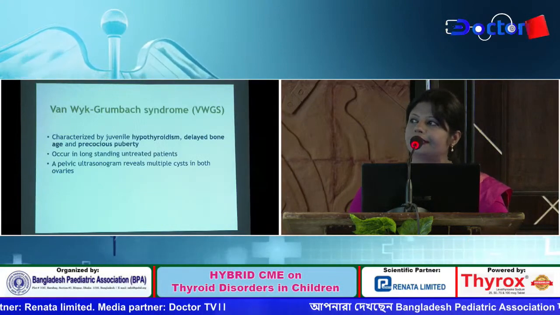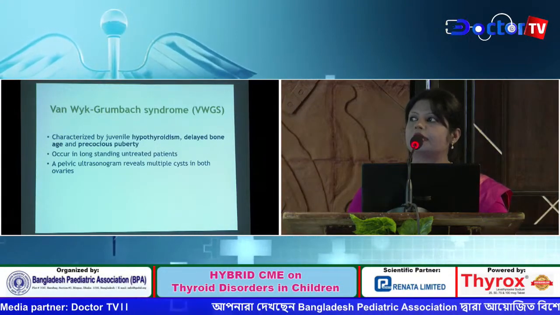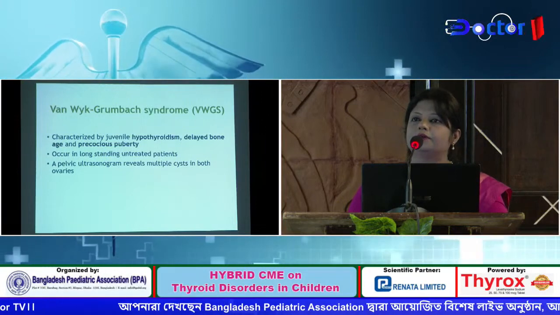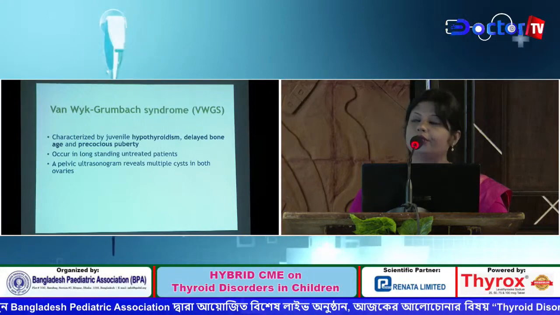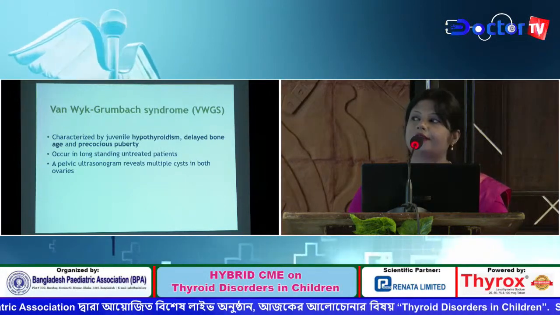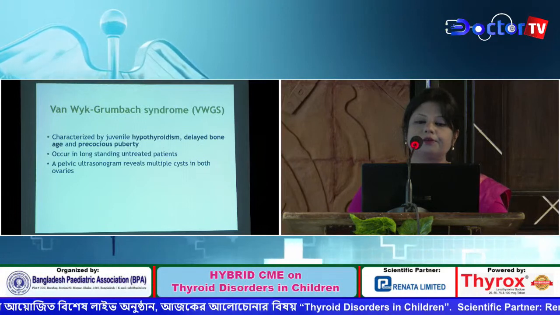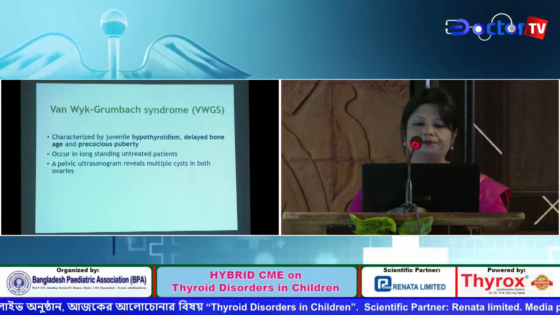In long-standing uncontrolled hypothyroidism, patients may present with precocious puberty, which is known as Van Wyk-Grumbach syndrome. It is characterized by juvenile hypothyroidism, delayed bone age, and precocious puberty.